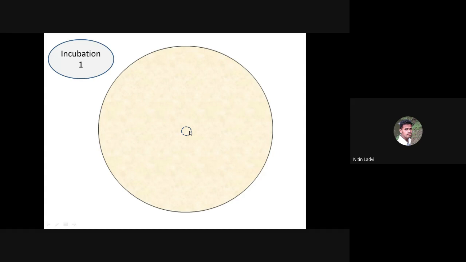So as far as the temperature is concerned, you are supposed to incubate the plate after inoculation of the antibiotic producer in such a way that the temperature is suitable for the growth of the antibiotic producer.